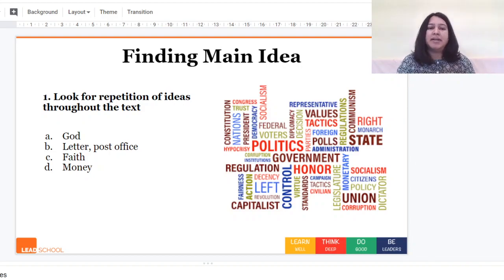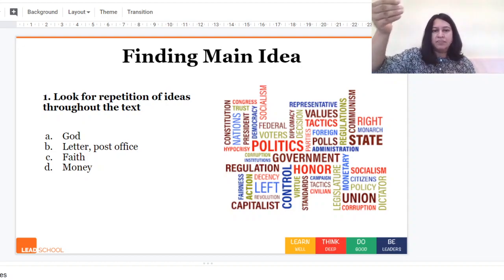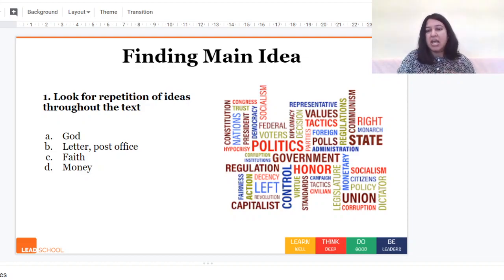The second one, letter or post office. So again, letter is in the title, A Letter to God. Then we see him write a letter. Then we see a lot of activity that's happening in the post office. The postmaster becomes an important character because he is the one who gives him the money. And finally, again, Lencho writes a letter to God. So letter and post office are also pretty strongly topics or ideas that are across the story.